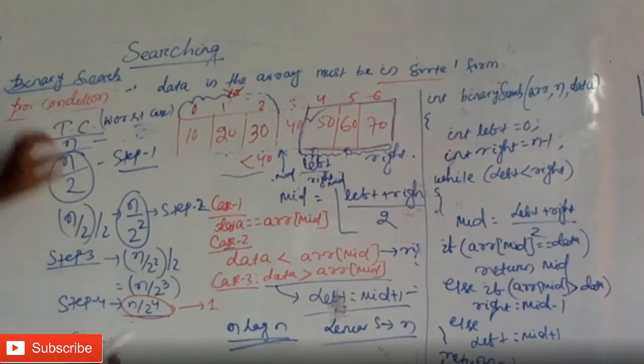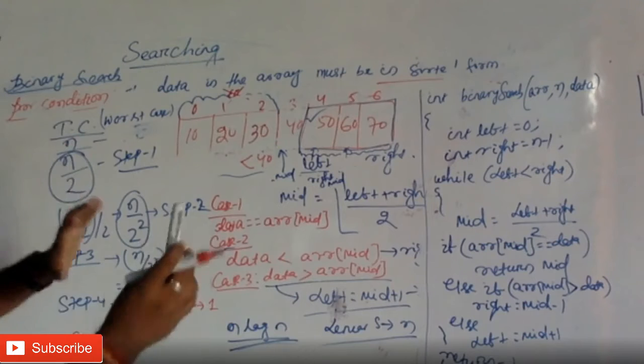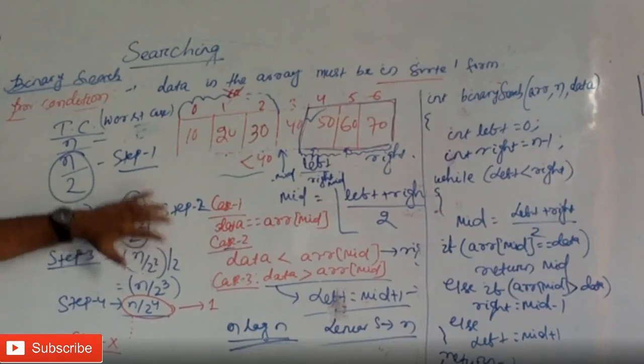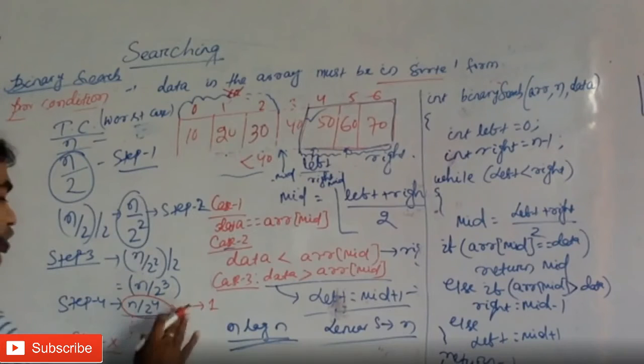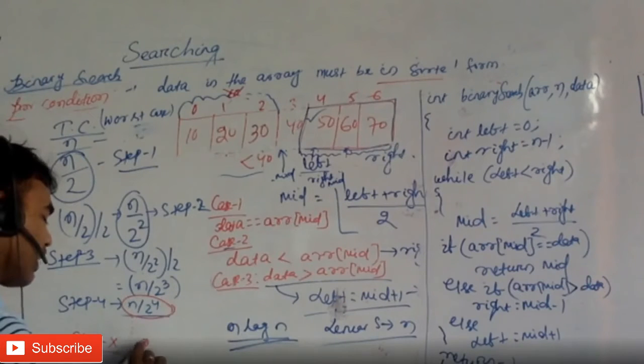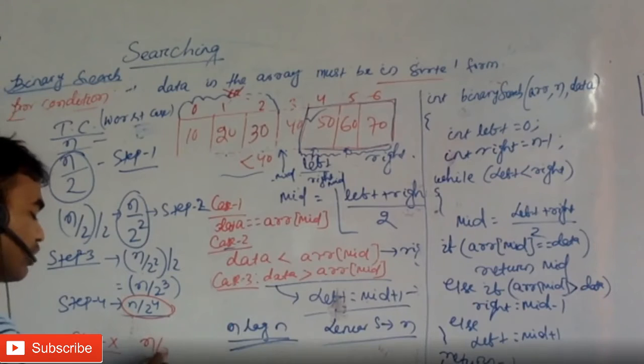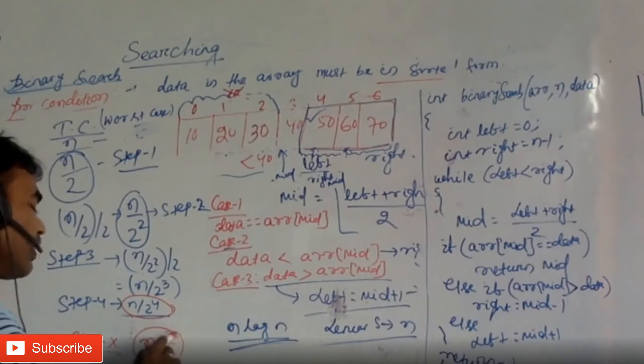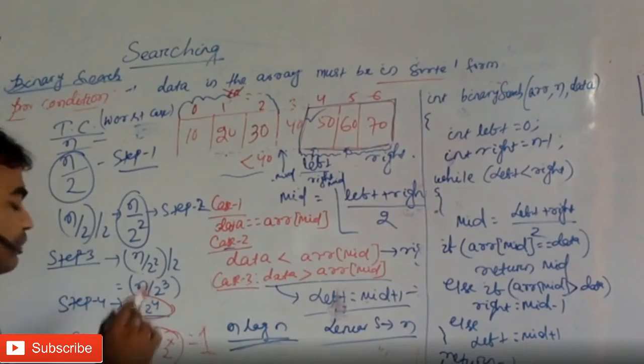Initially the number of elements was n. Next time, after half is discarded, I have n by 2, then n by 2 squared. So this is the number of elements, right? I will stop at any particular step, suppose step x. I don't know what x is, but it is n by 2 to the power x. But where will I stop? This particular expression will become 1.